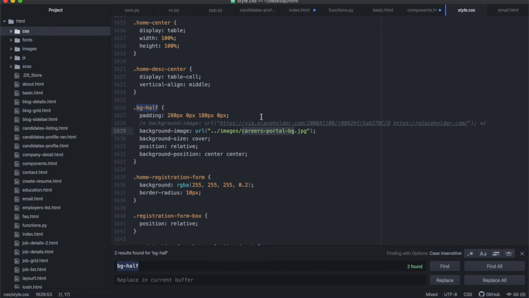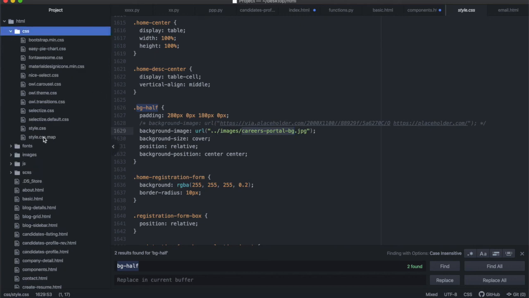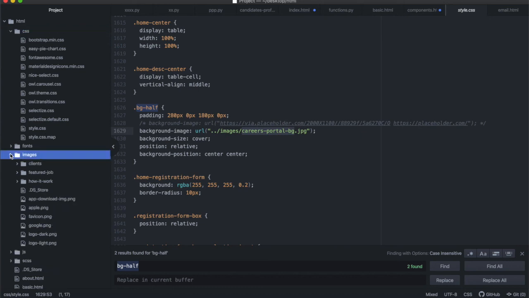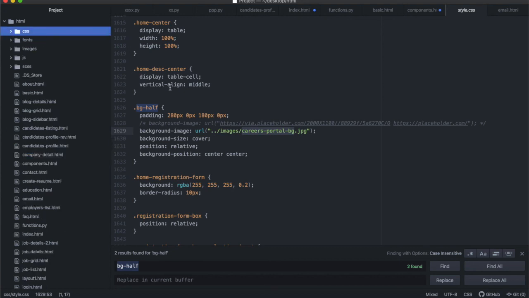So relative to where the CSS file is, where is that image, okay? So you're going to move up 2 folders. If you look at the CSS file, you're going to move completely out of the CSS file, and then you're going to go find the images folder, and inside of the images folder, it's that image called career port, okay? So that's basically how it works. This works the same way a normal CSS image referral would work. The way you would refer inside of a typical CSS file works the same way even if you're working with Django. So this also will work.